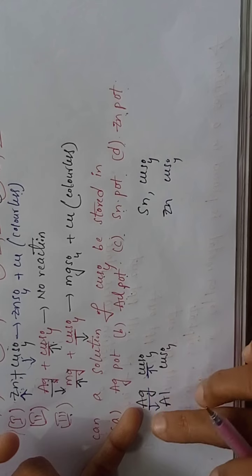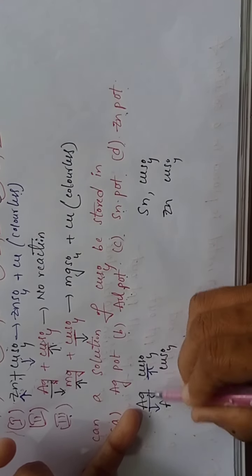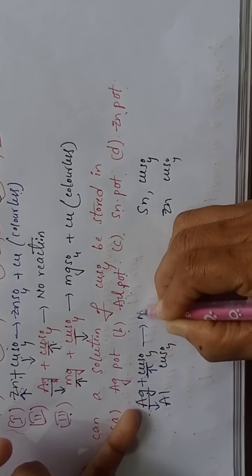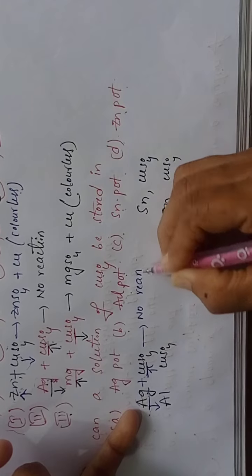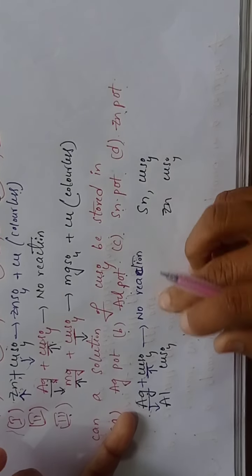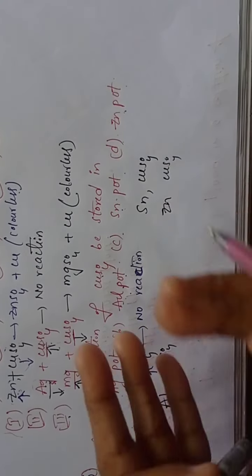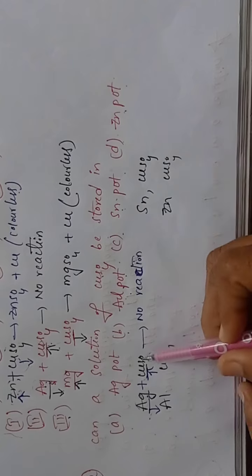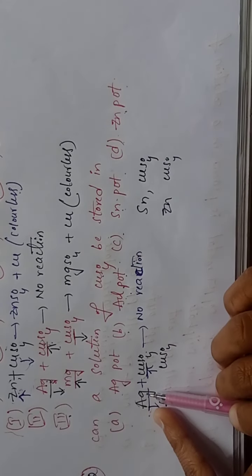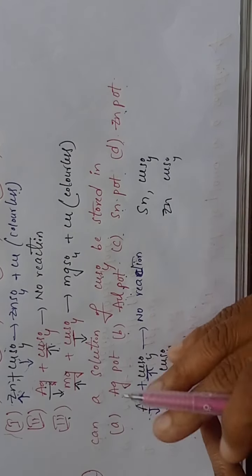So in the silver pot, when we keep copper sulfate, no reaction takes place. No reaction. So we can store copper sulfate solution in the silver pot because the reaction does not take place between them.